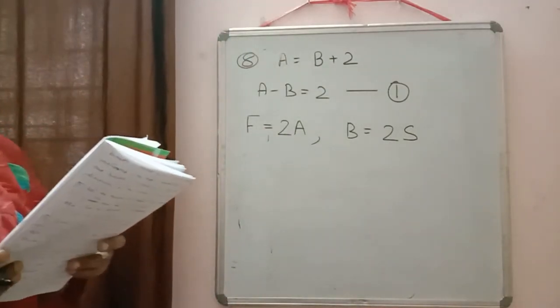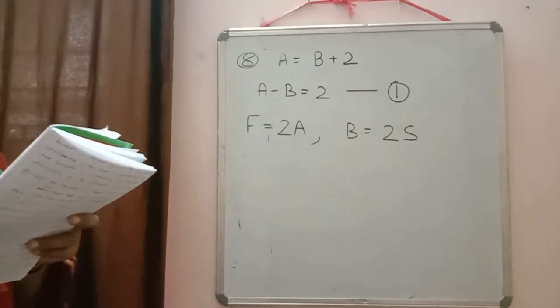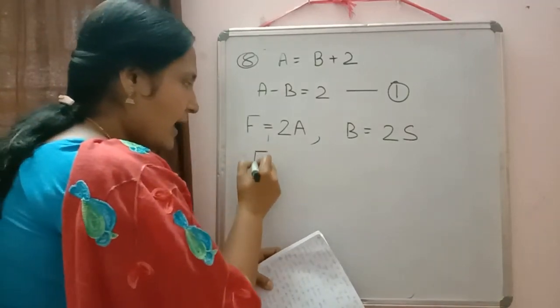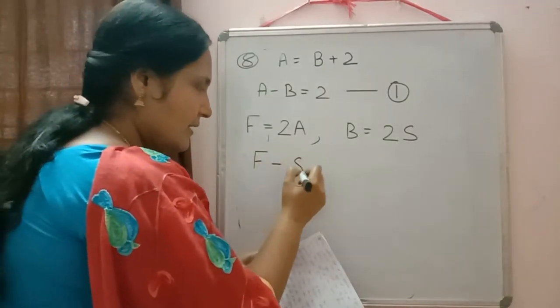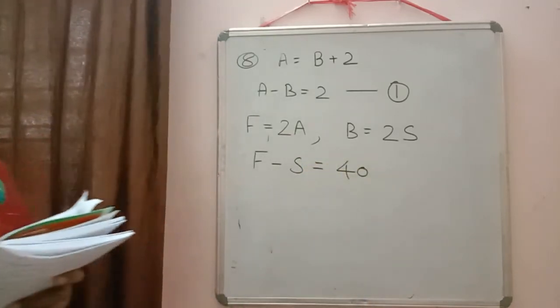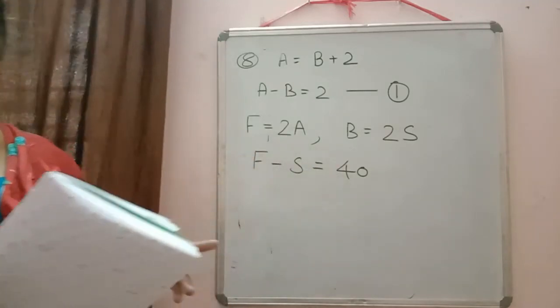Now what is written? The ages of father and sister differ by 40 years. Already father only will be greater. So F minus S is equal to 40.